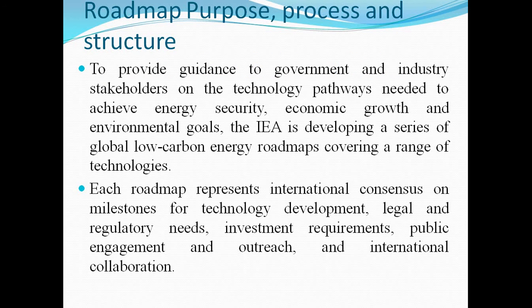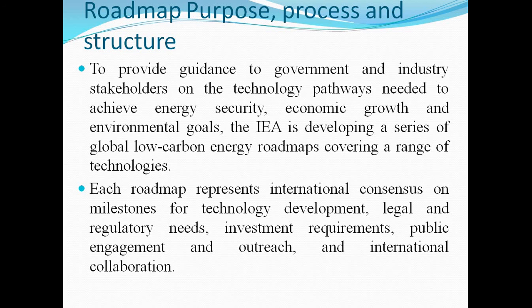Then we need a roadmap, and this roadmap can be controlled with the help of purpose, process, and structure. Then we also need stakeholders, and stakeholders can be engaged with the help of different technology. And finally, this smart grid technology can achieve a more energy secure system.